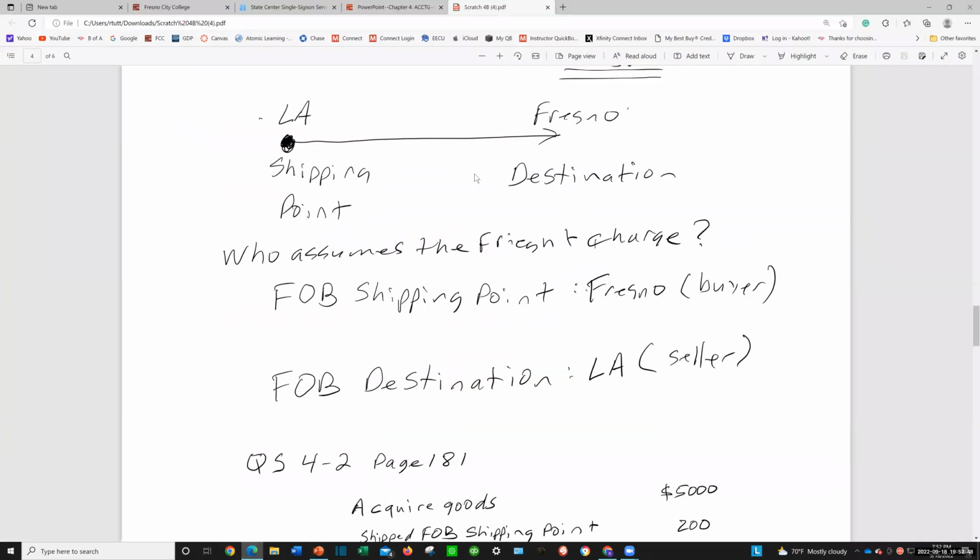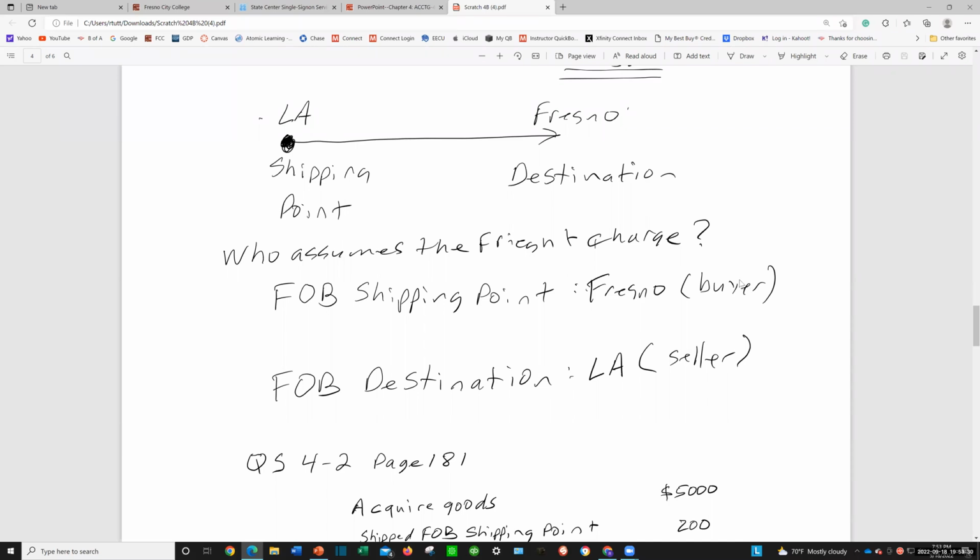I have this little graph here. Let's say that we are here in Fresno. We're the buyer, and we're buying something from Los Angeles. Well, Los Angeles is the shipping point, and we are in Fresno, and that's the destination. Well, who assumes the freight charge if it's FOB shipping point? If it's FOB shipping point, it's free on board at the shipping point. That means it's free to the seller in Los Angeles. So we, the buyer, are going to have to pay it, right? So FOB shipping point, the buyer is going to pay.